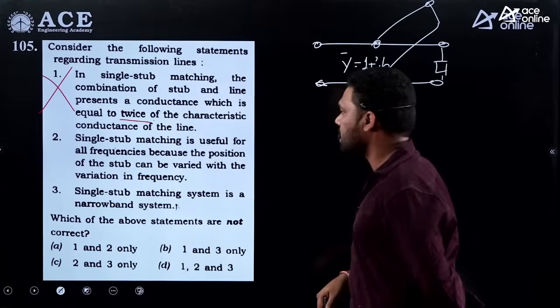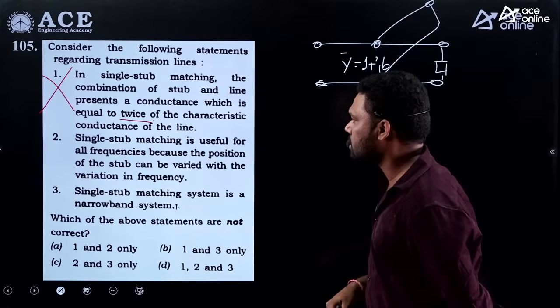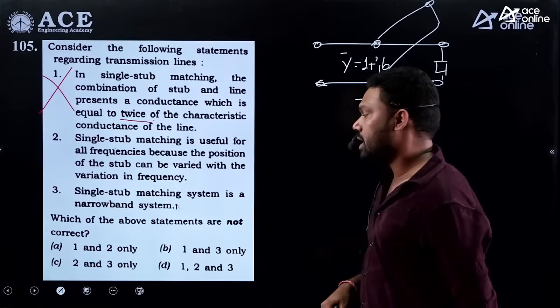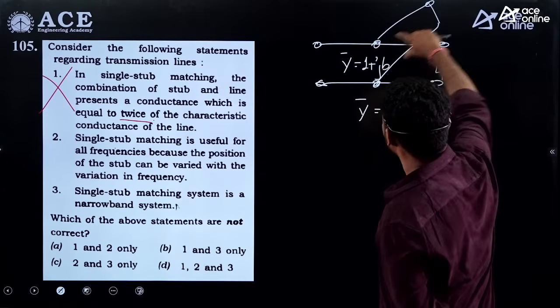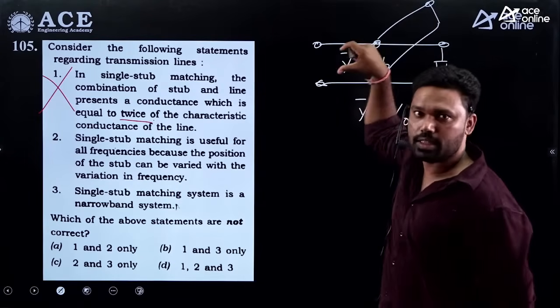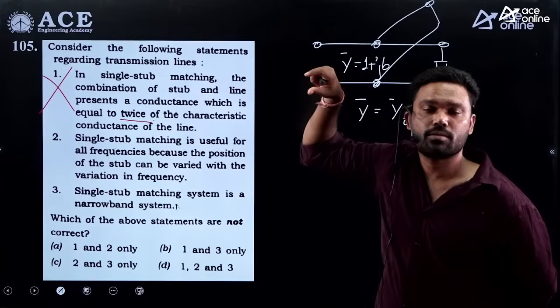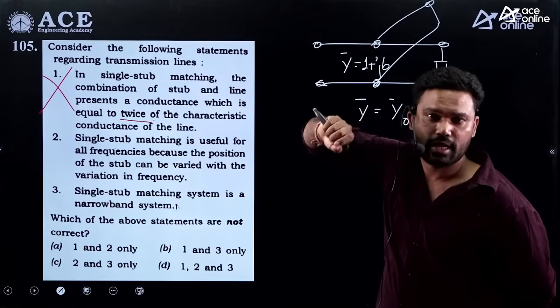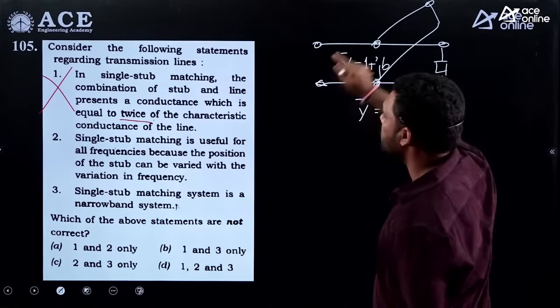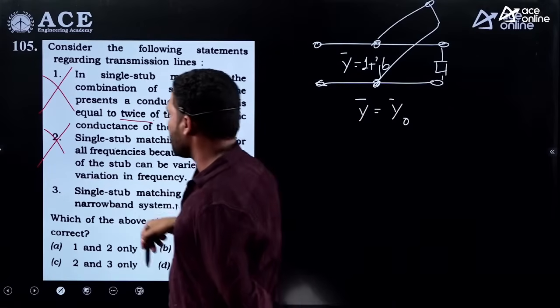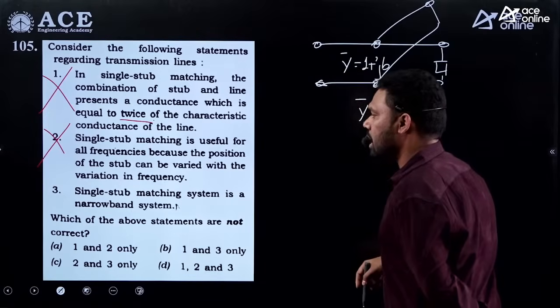Fine. The single stub matching is useful for all frequencies because the position of the stub can be varied with the variation in frequency. See, the position of the stub is not preferred to vary. We prefer to vary the length of the stub. If you want to change the position of the stub, you need to drill the transmission line and change its position. That will spoil the transmission line. So this is a wrong statement. A single stub matching system is a narrow band system.